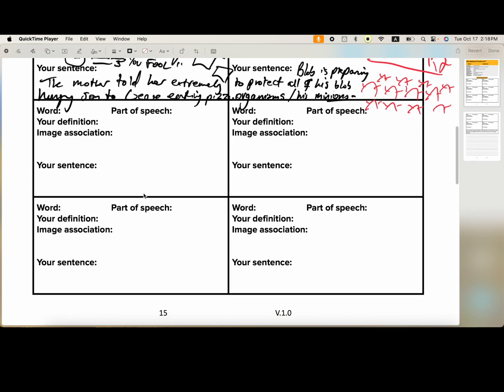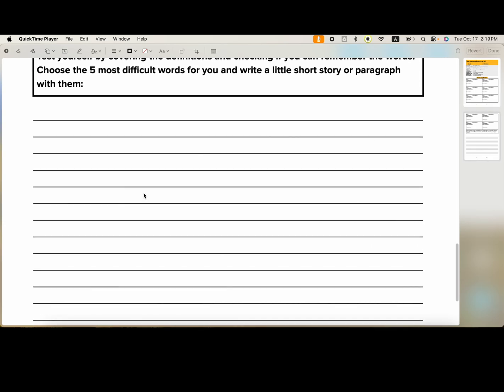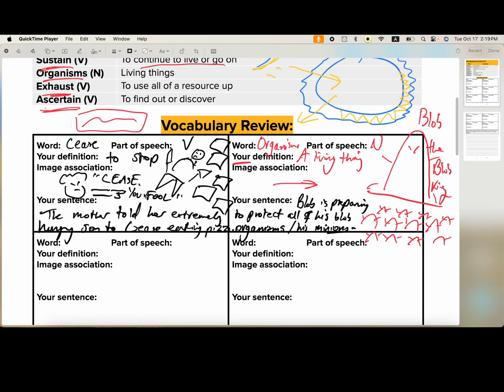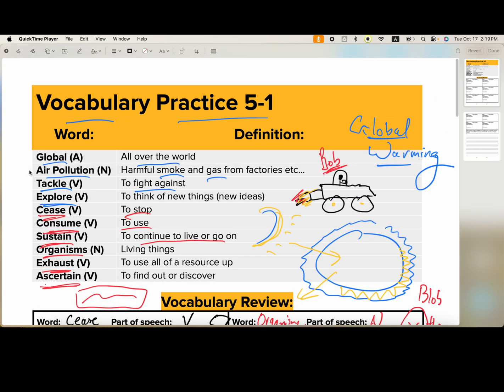So you guys can finish off your vocabulary square with some more examples. We've already used cease and organisms. I hope your drawings are better than my drawings because I'm useless at drawing, but that's not the point. The point is you have to be creative. Use it, turn it into stories, turn it into something interesting, and have a great time.